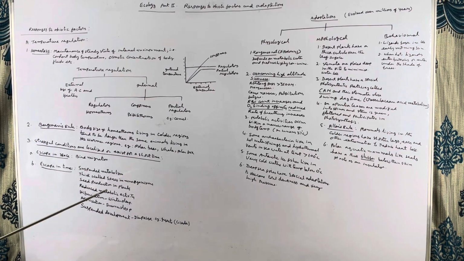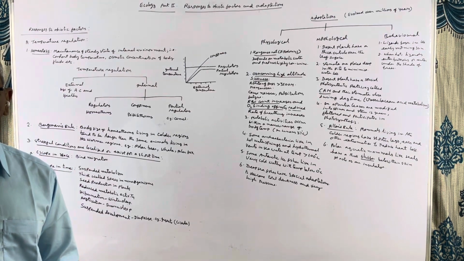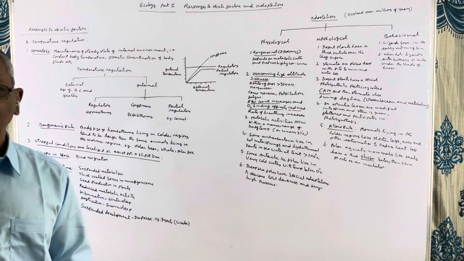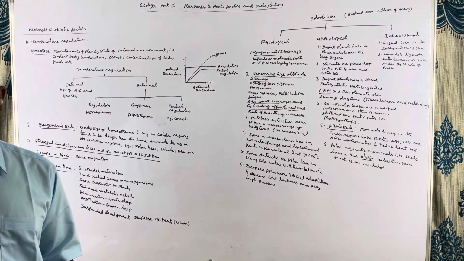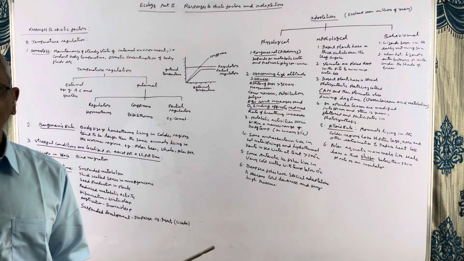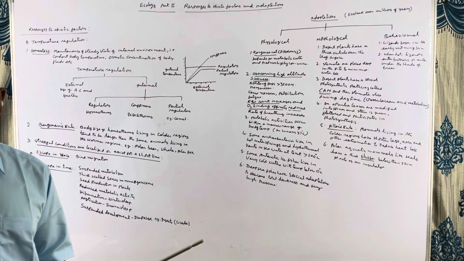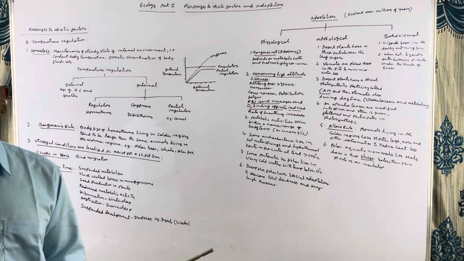Then, stressful conditions are localized or exist for only a short time. Sometimes, due to seasonal variations, the external conditions will be stressful to survive. For example, winter in the polar regions is very stressful. Living in those conditions is very difficult. Similarly, in the tropical regions in summer, water dries up, so living in such conditions becomes difficult. To escape these temporary stressful conditions, animals have adopted two types of protection: escaping in space and escaping in time.